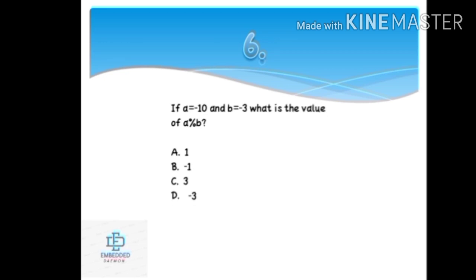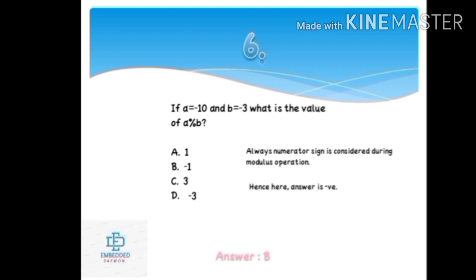Next question. If a is equal to minus 10 and b is equal to minus 3, what is the value of a modulus b? So in C language the rule is that when we are using the modulus operator with two operands, the answer will have the same sign as the numerator value. Here the numerator value is minus 10, that is it has a negative sign, hence our answer will be negative. That's why the answer is option B.